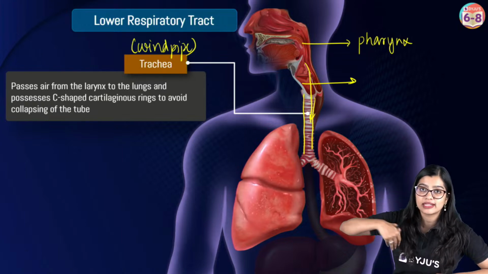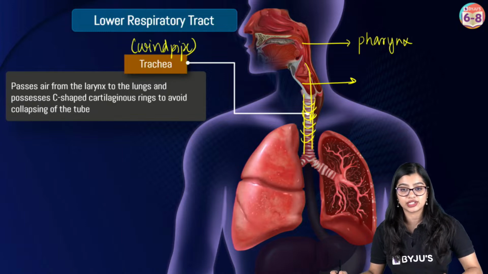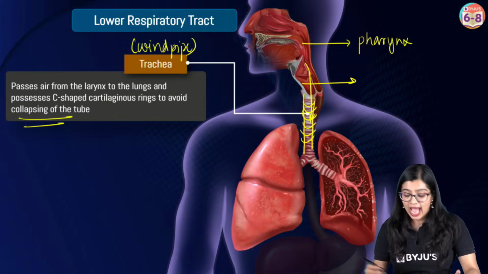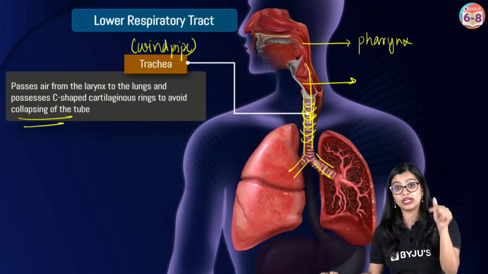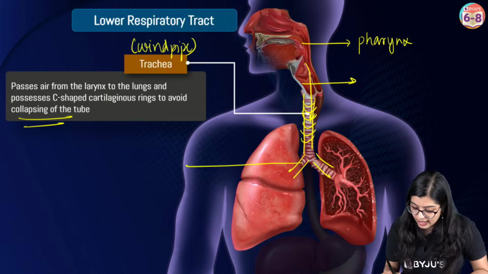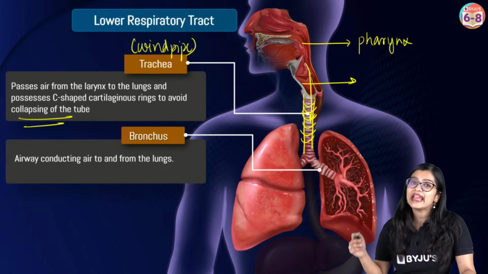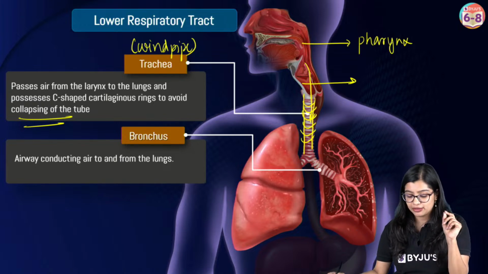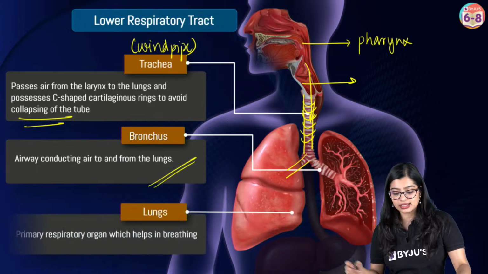It's a pathway for the air to go, which is surrounded by C-shaped cartilaginous rings that will give it support. And finally, we see that the trachea or the windpipe will branch, forming the bronchi. If I say bronchi, it means the plural. I'm talking about both of them. Bronchus means only one. And we see that this bronchi will enter into the lungs,